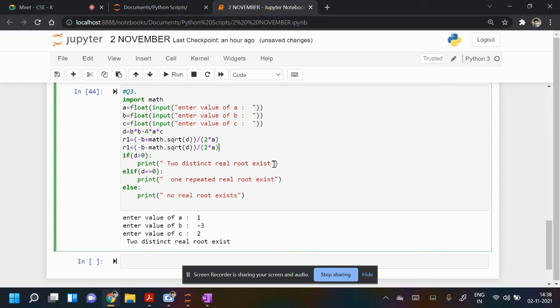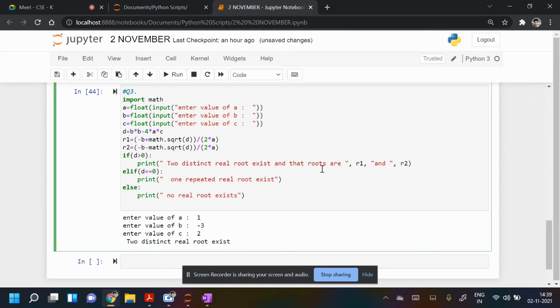And two distinct roots exist, and those roots are, so we can write r1 comma r2.